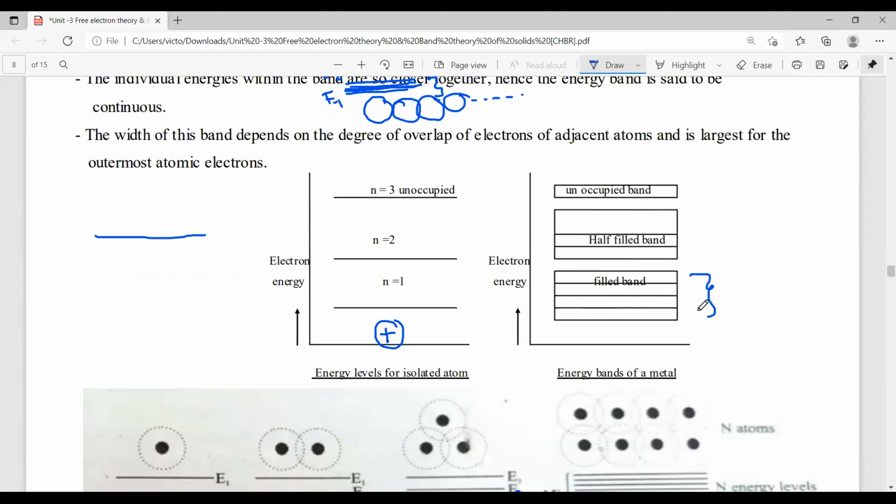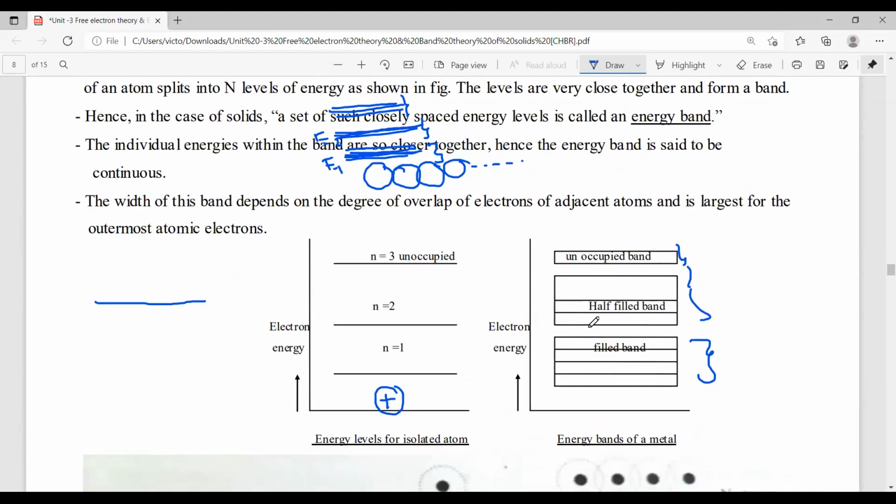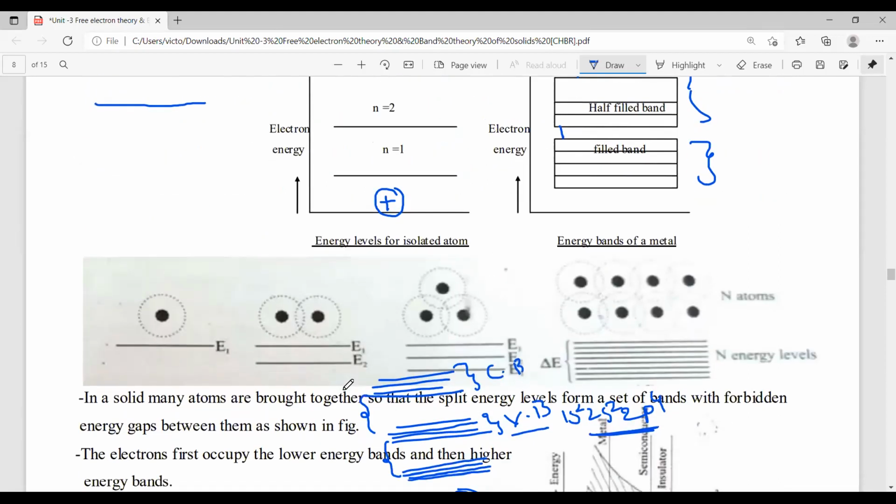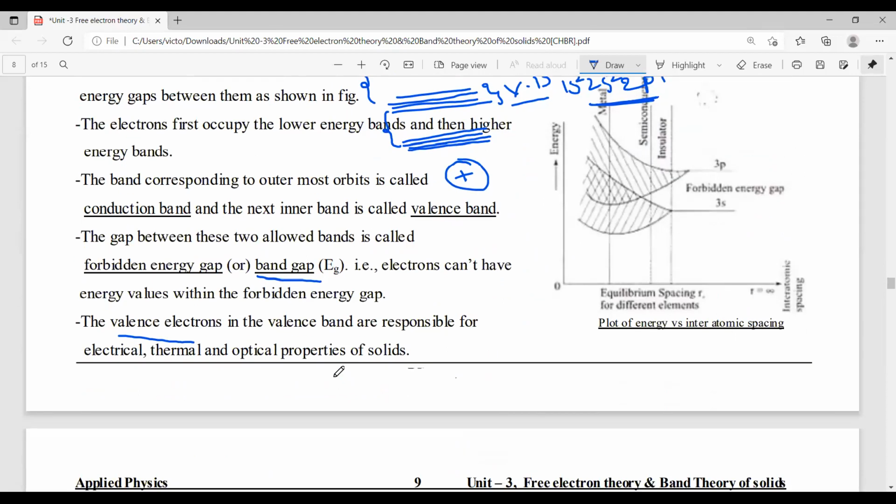So this is a band. This is a band. This is also a band. So simply, a band is nothing but a group of energy levels. A set of closely spaced energy levels is called an energy band. Here, the gap between these energy bands is called the forbidden energy gap or band gap.